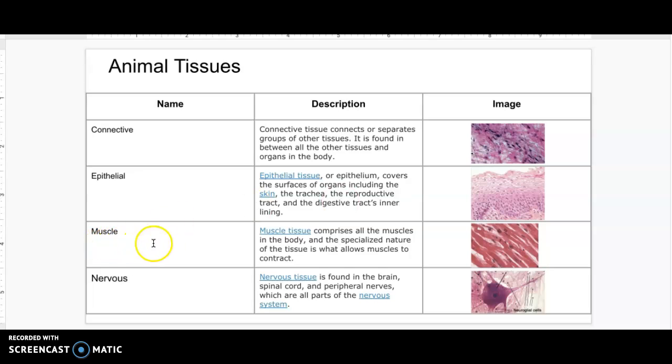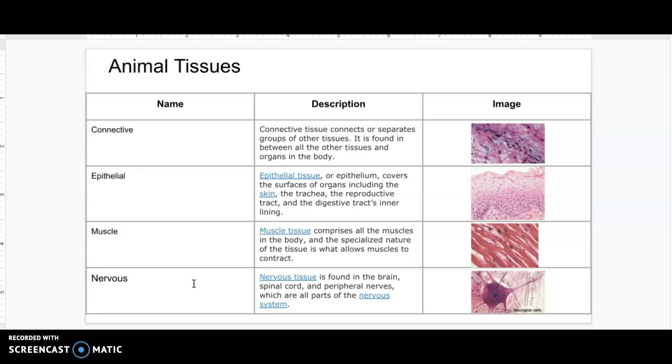We have muscle tissues, and remember, there are 3 types of muscle cells, and the muscle tissues help comprise the different muscles in the body, and they are very specialized depending on their function, such as the type that helps move food through the body, the skeletal muscle that helps us lift and move things and helps move our skeleton. And then we also have the nervous tissue, which we find in the brain and the spinal cord, and the nerves that run through our arms, legs, and other extremities, which are the peripheral nerves.